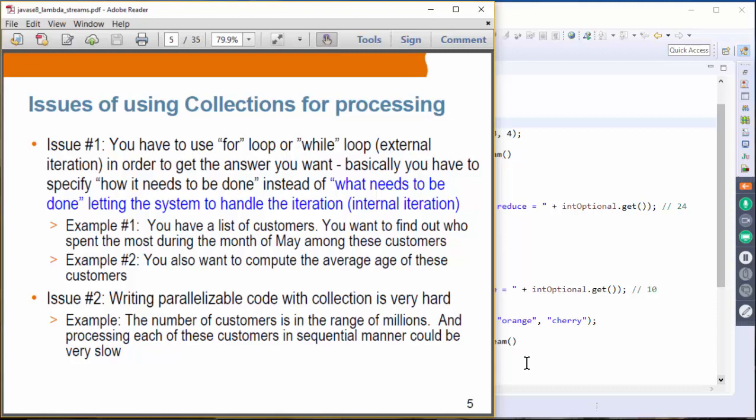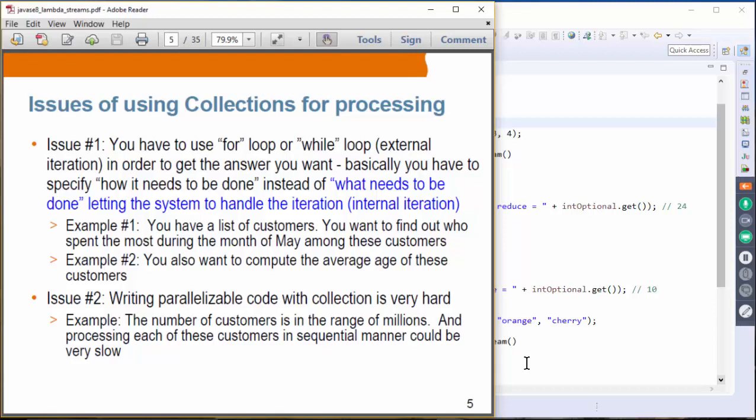Basically, you have to specify how it needs to be done instead of what needs to be done. If you can specify just what needs to be done and let the system handle the operation, that's going to be a much better choice, right? So that is what streams provide.